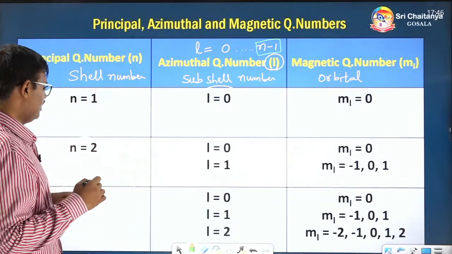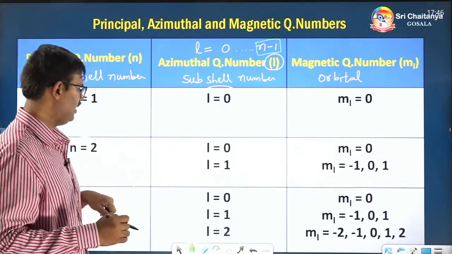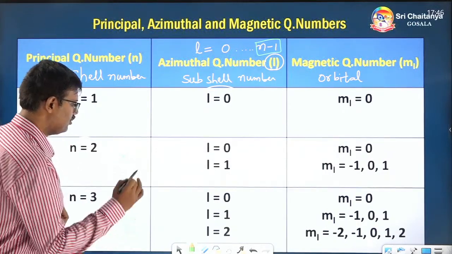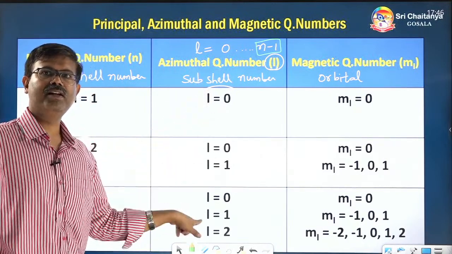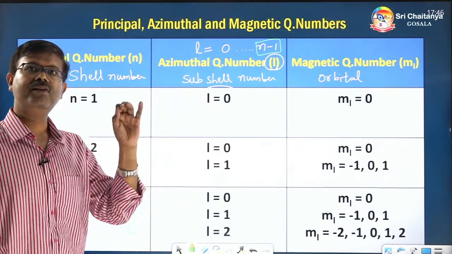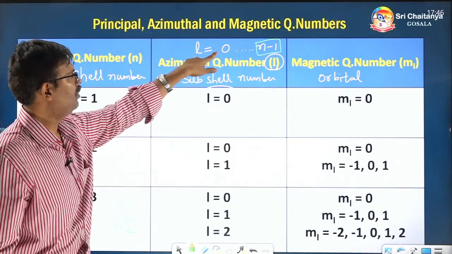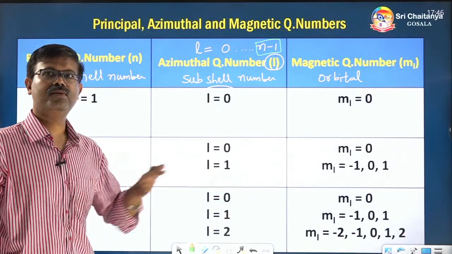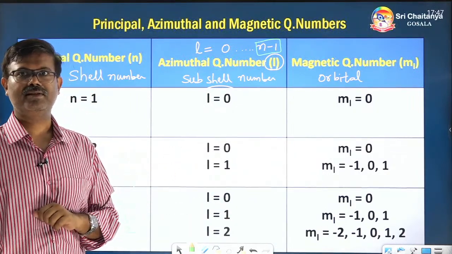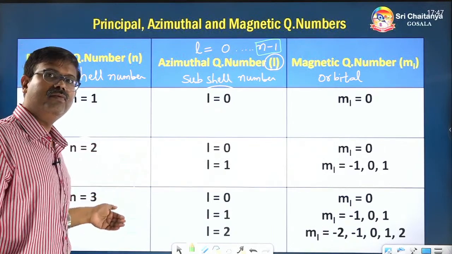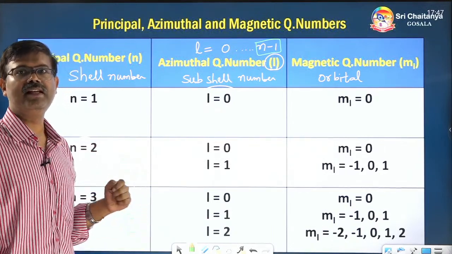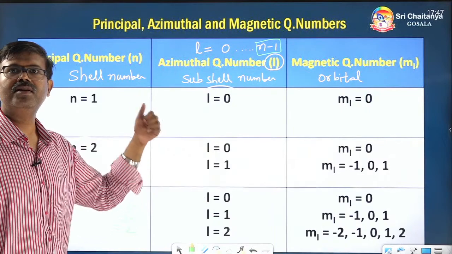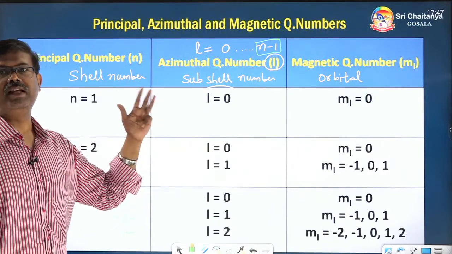Now come to shell number 3. What is the n minus 1 value here? 3 minus 1, that means 2. So the last value of subshell has to be 2, and the beginning value has to be 0. So 0 up to 2: 0, 1, 2. So 3 subshell values exist. If n is equal to 4, then n minus 1 will be 3, so the subshell values are 0, 1, 2, 3. Like that.